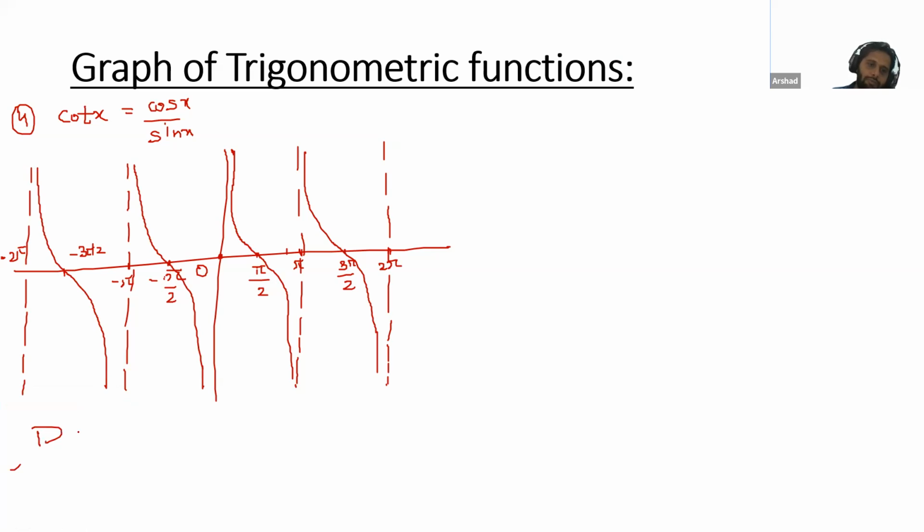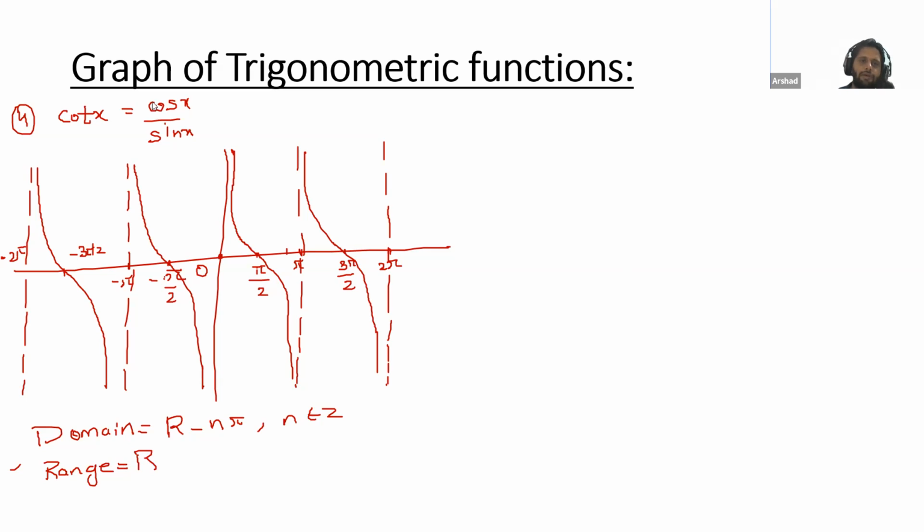Domain, anyone can tell me what's the domain of this? What's the domain of this one? Please check the denominator, sine. Sine is 0 for what? For 0. So R except n pi, where n is an integer. Anyone can tell me the range of this? What is the range of this one? R. Very good.